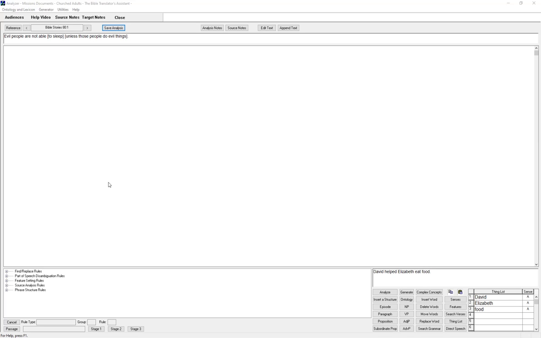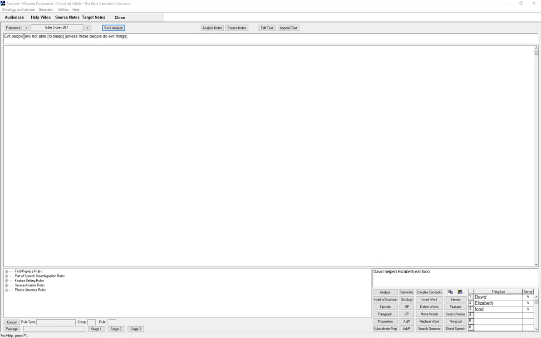Hi, today I'm going to be talking about something that we've learned about how to write the Phase 1 semantic representations and also how that will affect the Phase 2 semantic representations. And the issue is this. We're dealing with this sentence: Evil people are not able to sleep unless those people do evil things. Now, this is the way I have been writing it in the past, just like this. And if the sentence comes out in this order, it will be just fine.